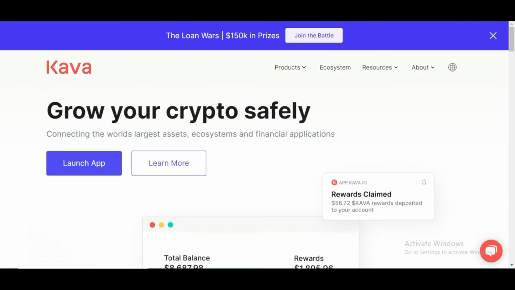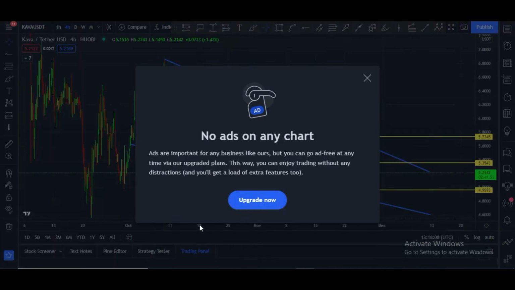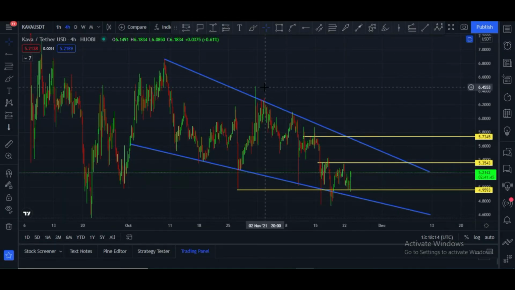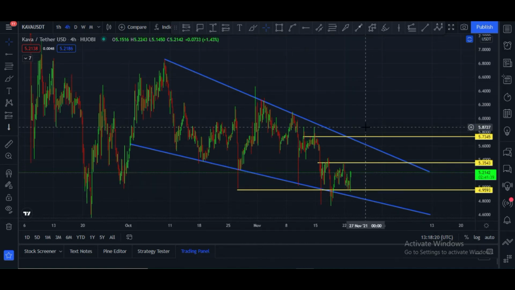Let me show you charts and some other stuff. This is the Kava USDT 4-hour pair chart, and here you can see after creating a top at $6.45 and $6.89, it is in this descending wedge. These yellow lines are support and resistance lines. Current price of Kava is $5.21 right now, and current resistance level is $5.36 right now.